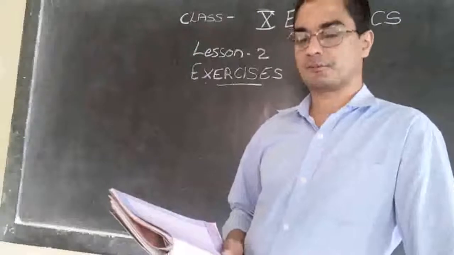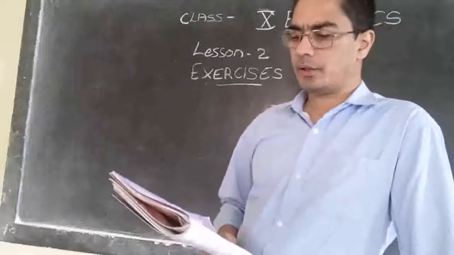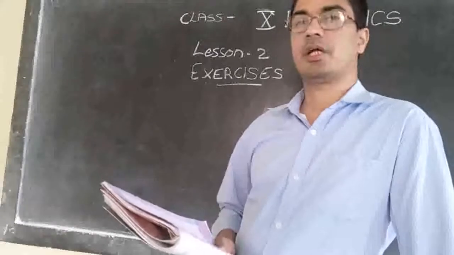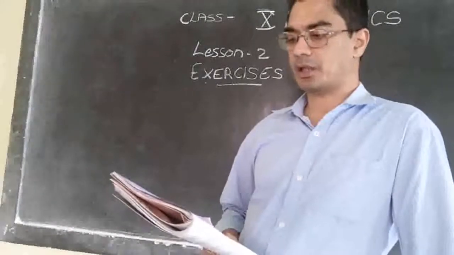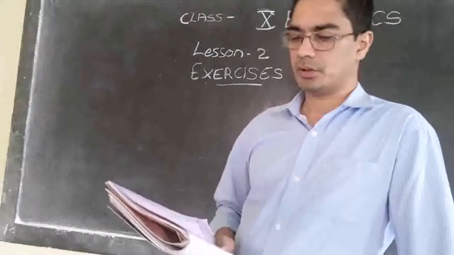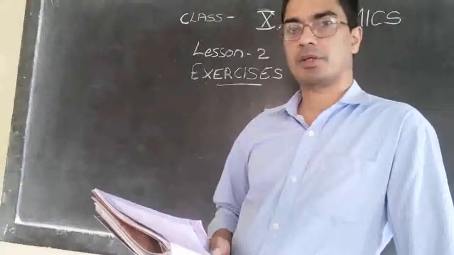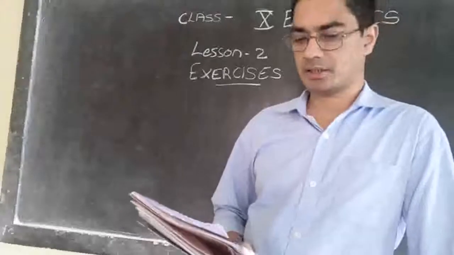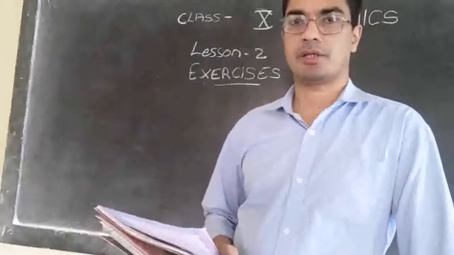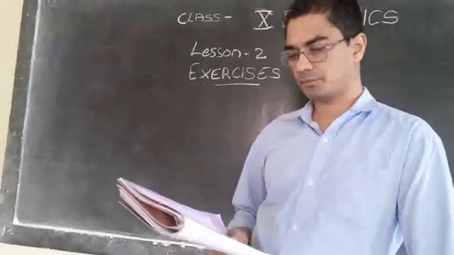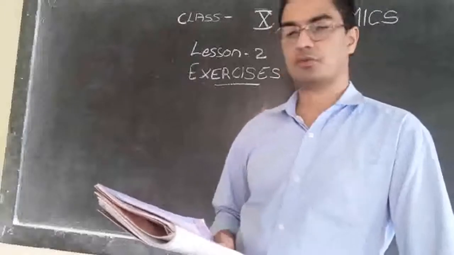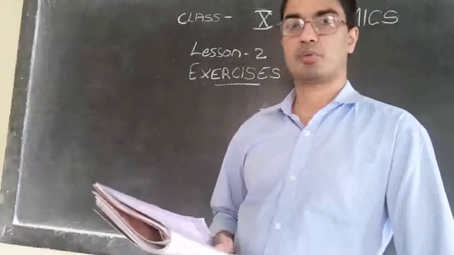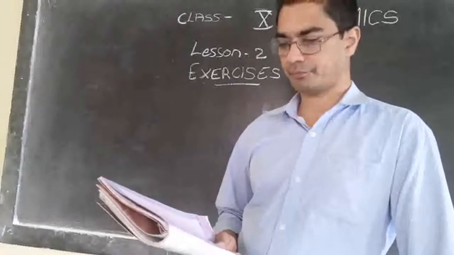Then number 6. The activities in primary, secondary and tertiary sectors are independent or interdependent. What is the answer? The answer is interdependent. So the first section is over. Now the second section. Choose the most appropriate answer.